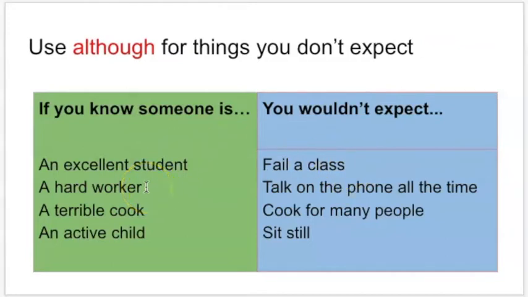If you know someone who is a hard worker, you would expect them to get a good salary, you would expect them to be on time, you would expect them to work really hard while they're there at work. You wouldn't expect them to talk on the phone all the time. If you know someone is a terrible cook, you wouldn't expect people to like their cooking, and you wouldn't expect the terrible cook to cook for many people. And finally, if you know an active child, you would expect the child to be up and running around and jumping up and down. You would not expect the child to sit still.